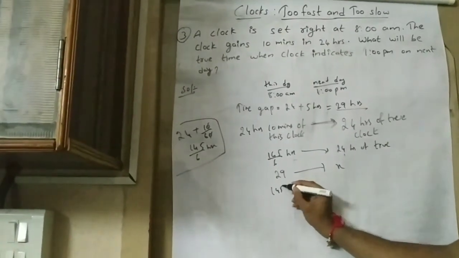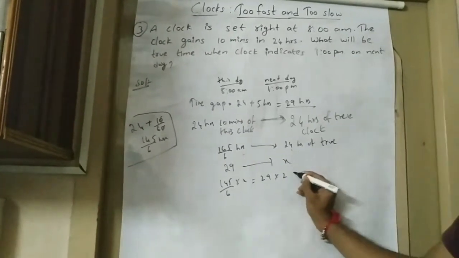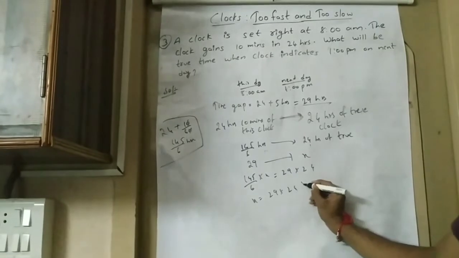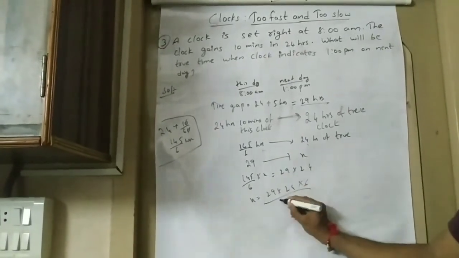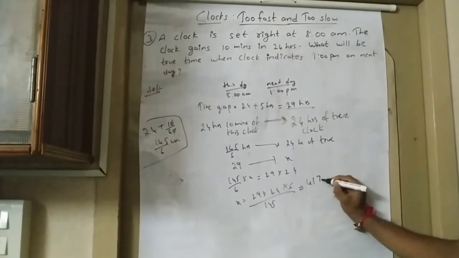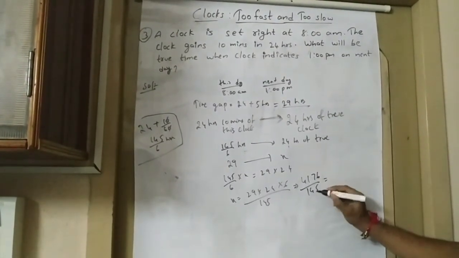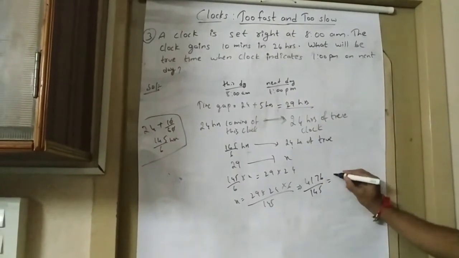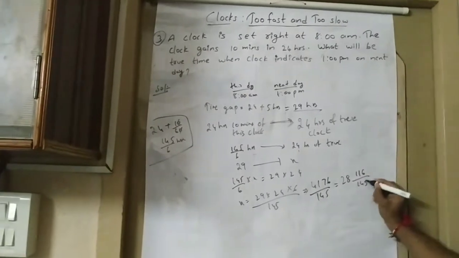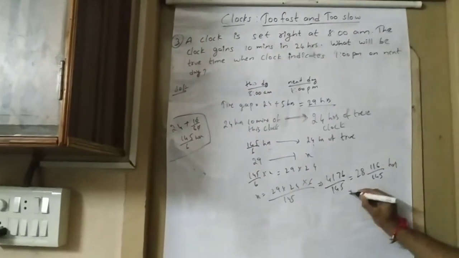So 145 by 6 into x is equal to 29 into 24. So x is equal to 29 into 24 into 6 by 145. So that equal to 4176 by 145. So convert this into mixed fraction. That equal to 28 and 116 by 145 hours. So convert this 116 by 145 hours into minutes.